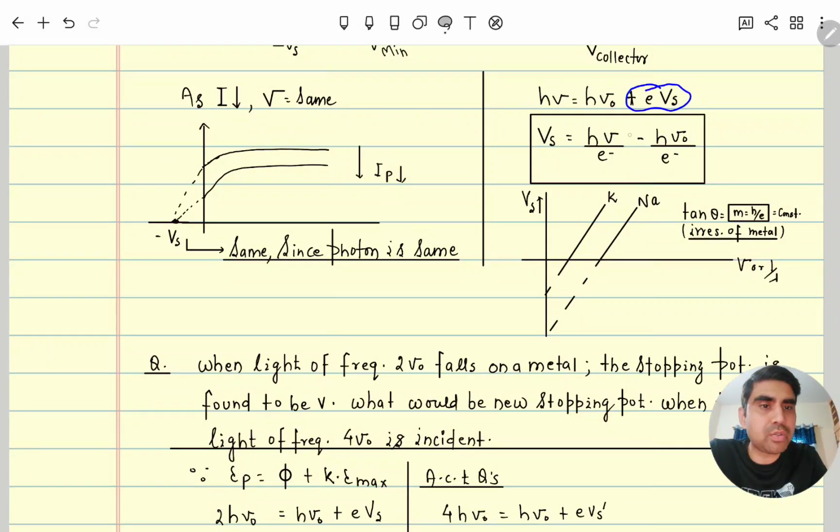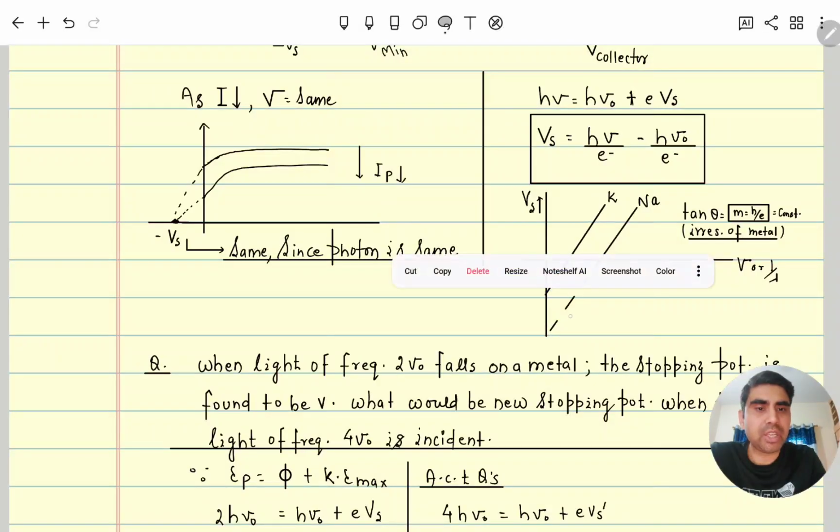Kinetic energy is eV. So eV at that minimum negative voltage is the stopping potential. So the stopping potential is equal to hν/e minus hν₀/e. If we relate this to y = mx + c, the intercept is negative, that is hν₀/e. Here you can see hν₀/e is the negative intercept, correct? And the slope is h/e.